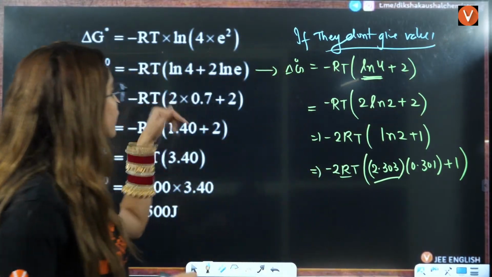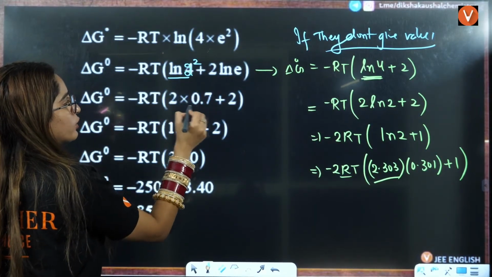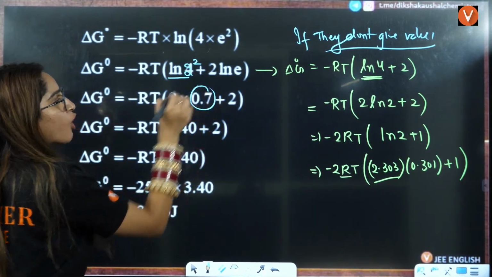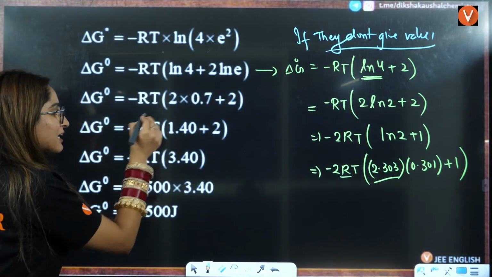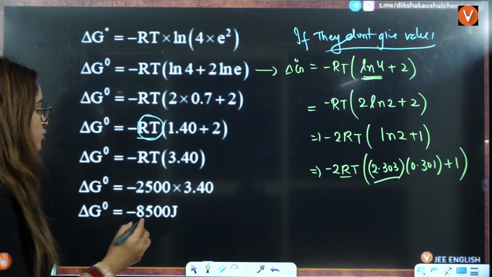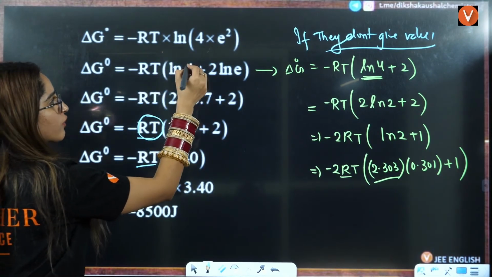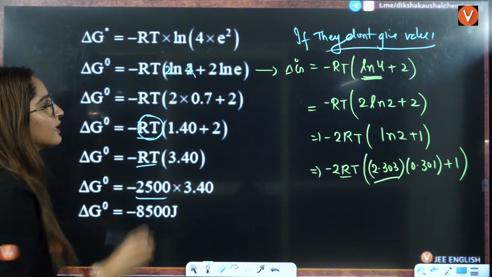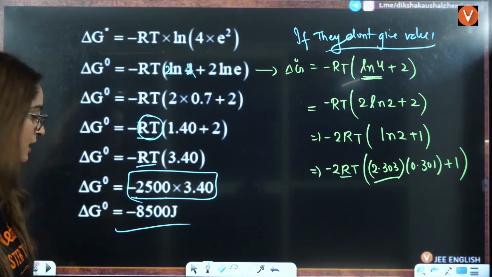Because here they have given you the value, this is 2 raised to power 2, that will be 2 into natural log of 2. Natural log of 2 is given to be 0.7, so there is no confusion in that. RT is given to be 2500, so you put the value of RT, put the value of natural log of 2. Natural log of this will be 2 into log 2, right? So that will be 0.2. You can directly solve the answer here, right?